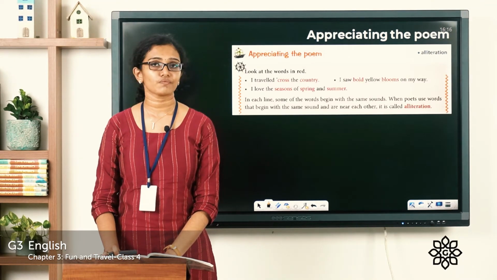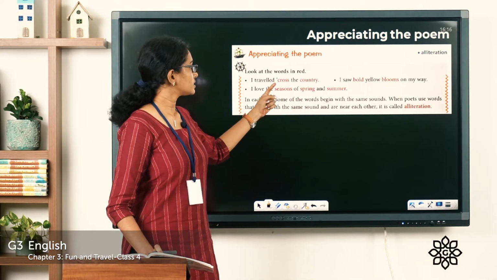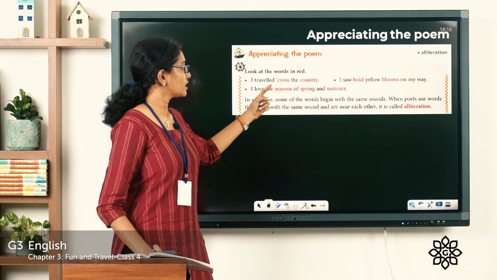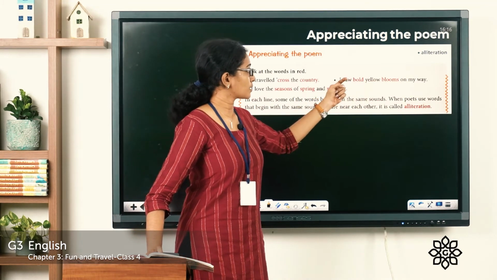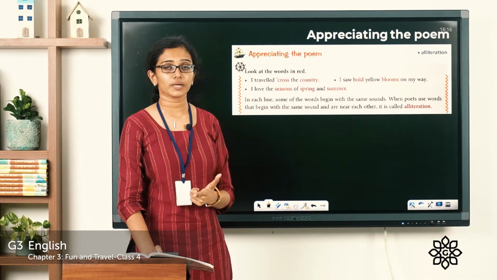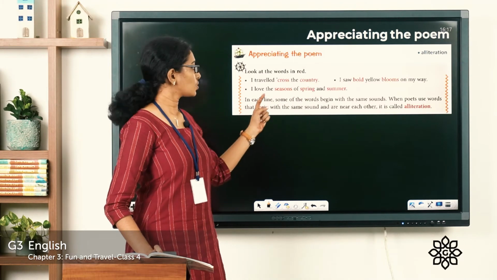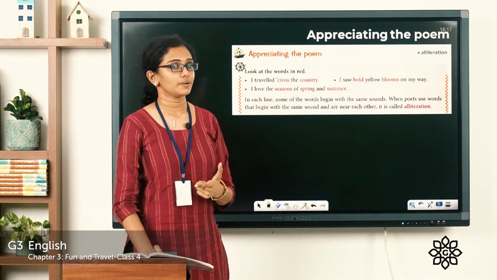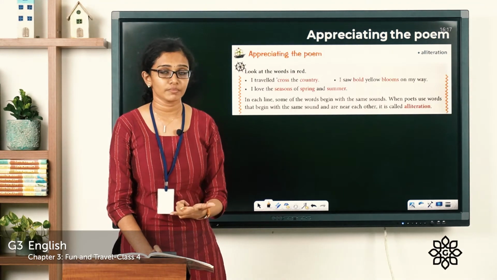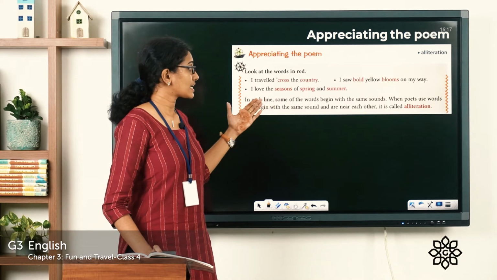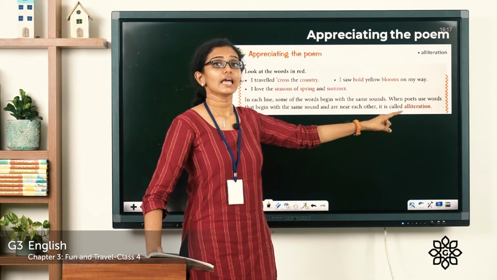You see these lines taken from the poem, and you can see some of the words are given in red here. See these words, across, country. Both these words start with the sound k. And here, bold, blooms. Both the words start with the sound b. And here, seasons of spring and summer. All these 3 words start with the sound s. So when a poet uses such words which begin with the same sound near each other in a poem, it's called an alliteration. Clear? It's called an alliteration.